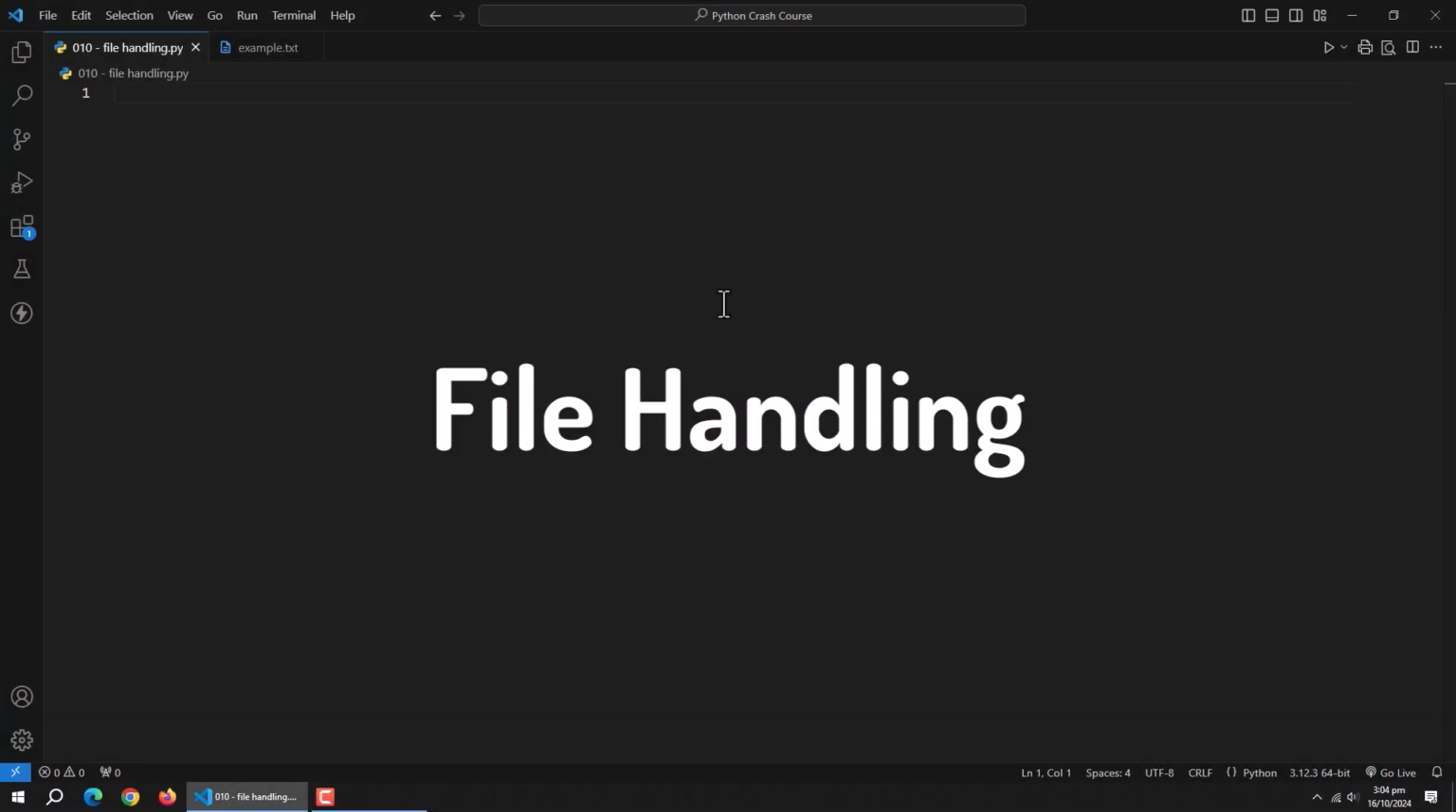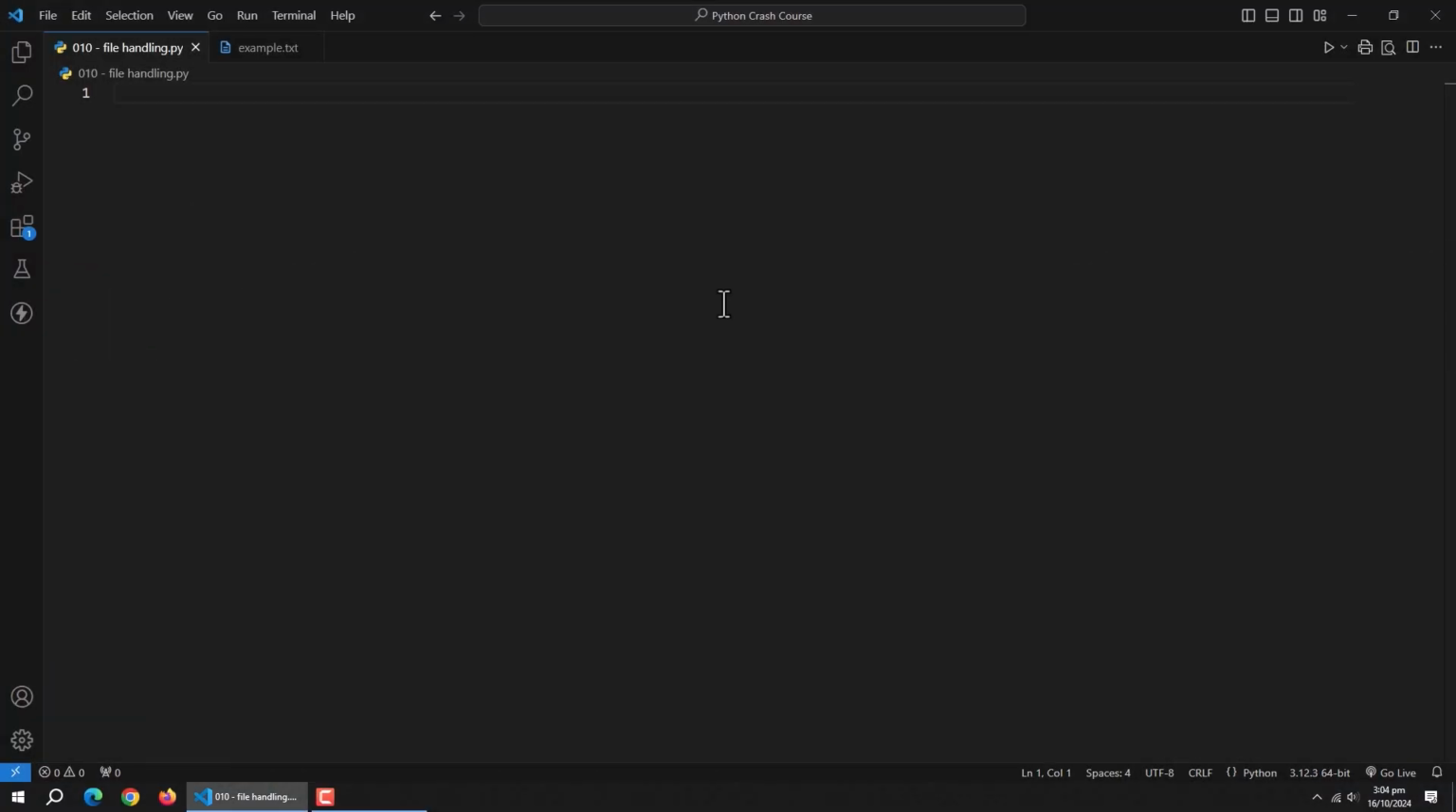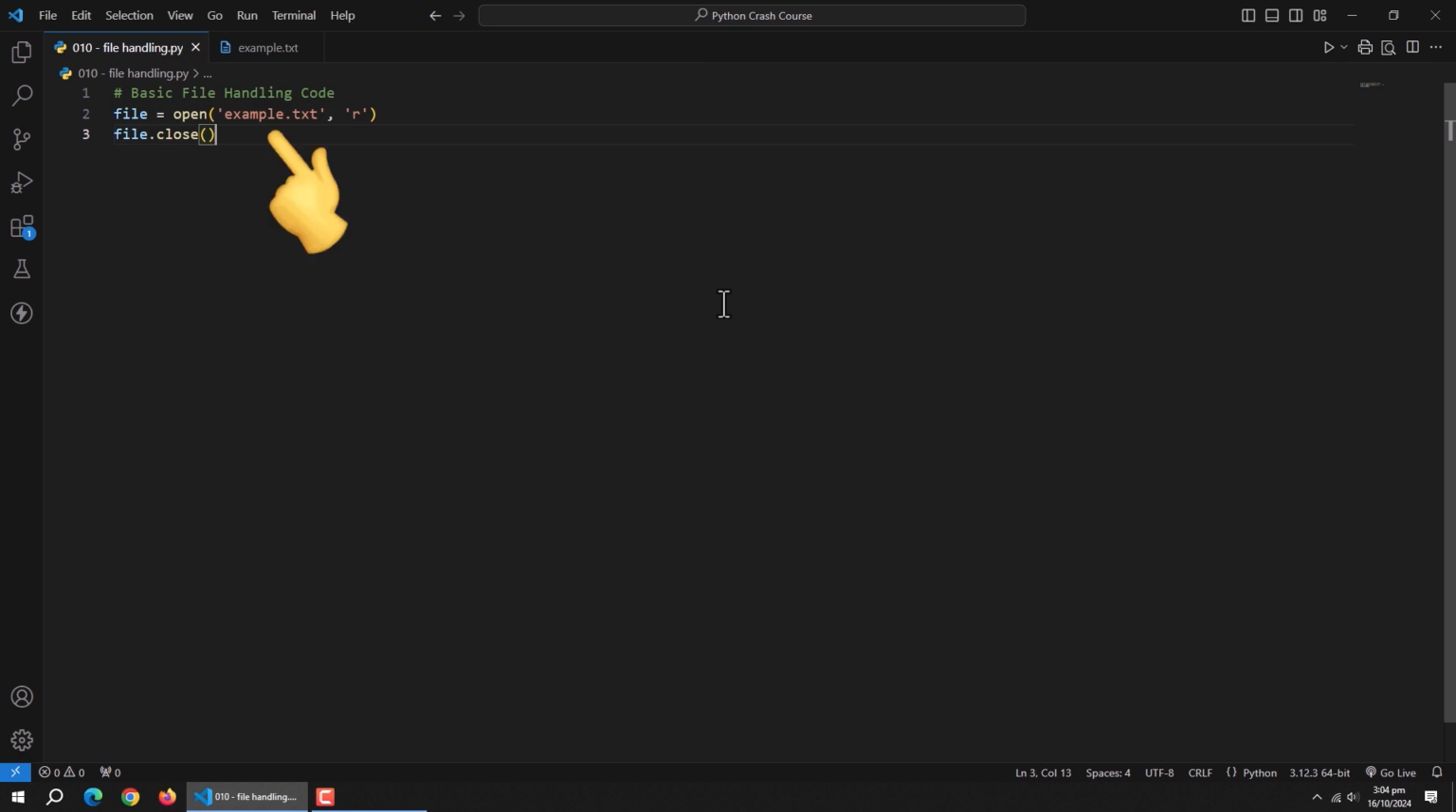Now, we'll talk about file handling in Python. So, let's begin with opening and closing files. The most basic way to open a file in Python is using the open function. The open function is the gateway to file operations in Python. It takes several parameters, but the two most important are the file path and the mode. In our example, example.txt is the file we want to open, and r means we're opening it in read mode. This function returns a file object, which we're storing in the variable file.